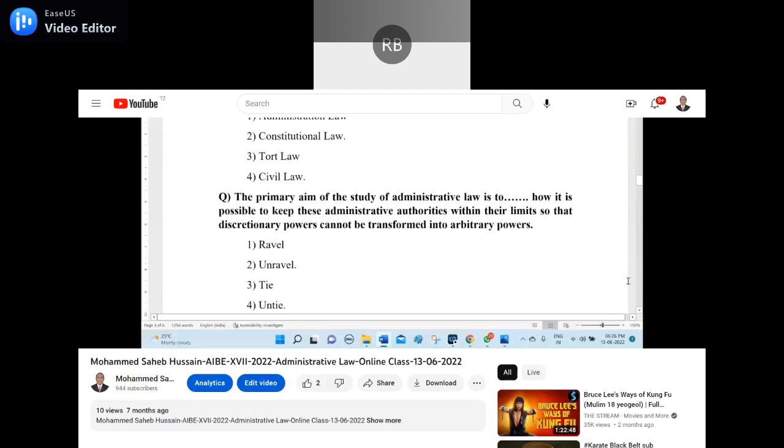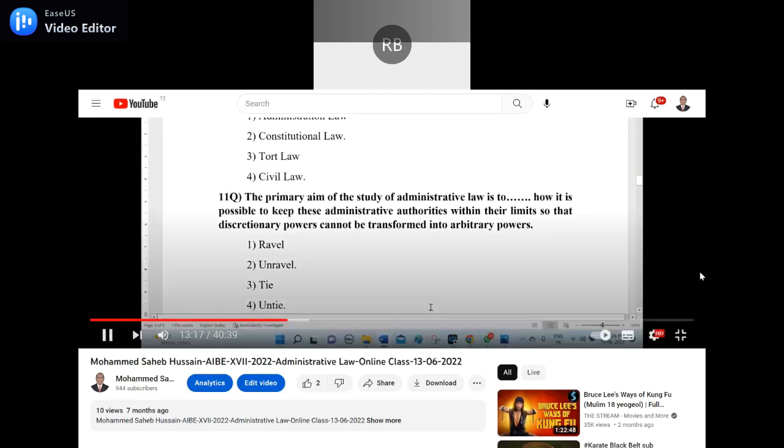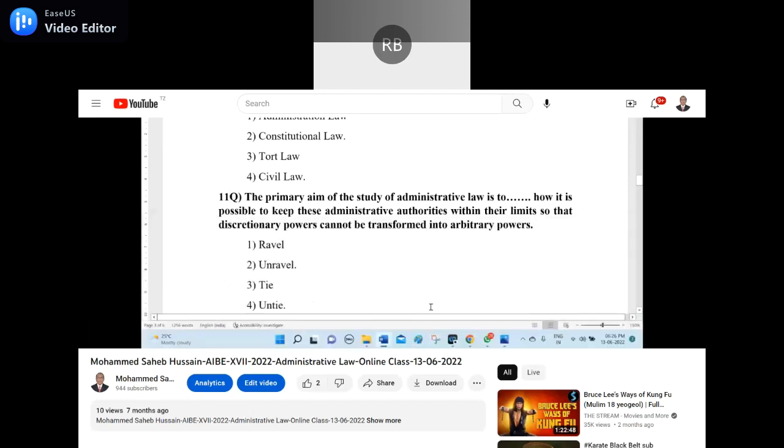Next is the 11th question. I will read it. The primary aim of the study of administrative law is to dash how it is possible to keep these administrative authorities within their limits so that discretionary powers cannot be transformed into arbitrary powers. Number 1, ravel. Number 2, unravel. Number 3, tie. Number 4, untie. Which is the appropriate word? Number 2, unravel, is the appropriate word.